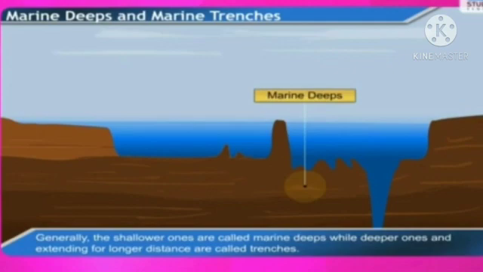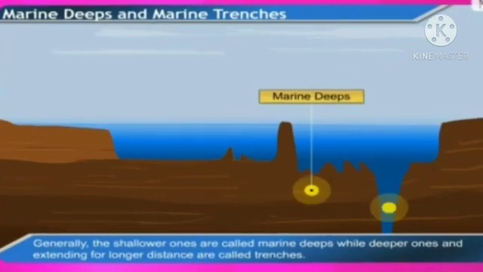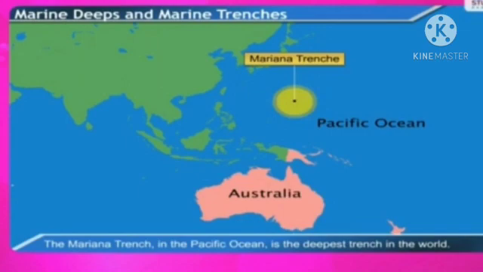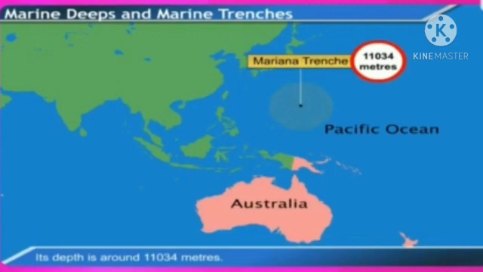Generally, the shallower ones are called marine deeps, while deeper ones extending for longer distances are called trenches. The trenches are thousands of meters deep from the sea level. The Mariana Trench in the Pacific Ocean is the deepest trench in the world. Its depth is around 11,034 meters.